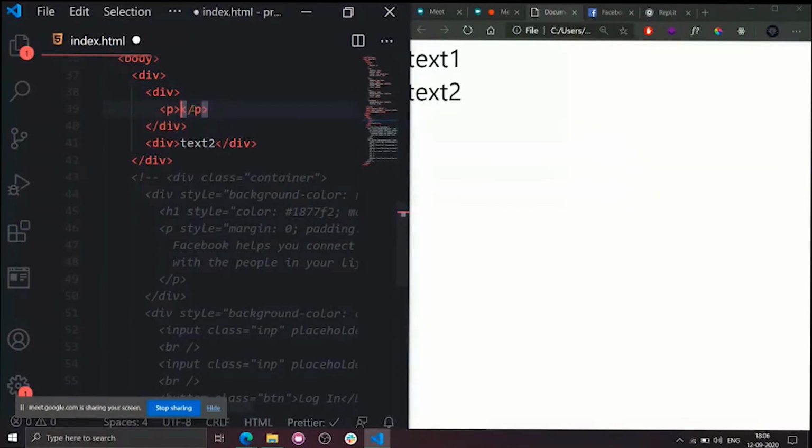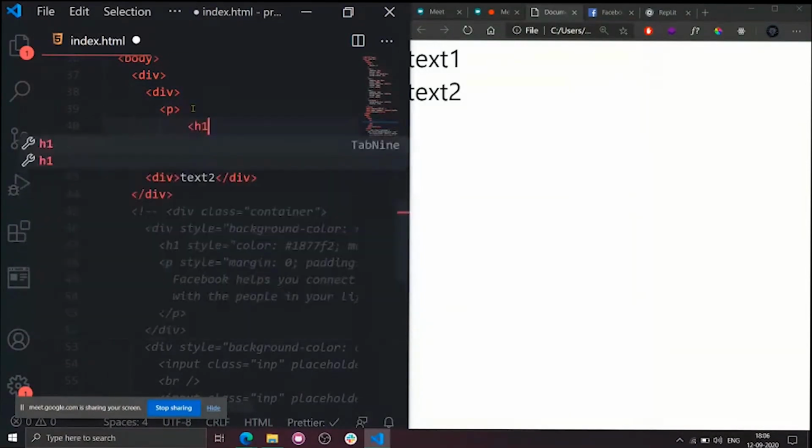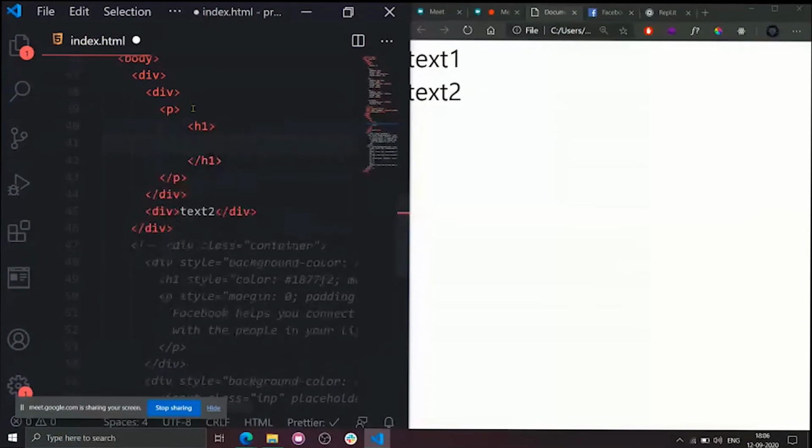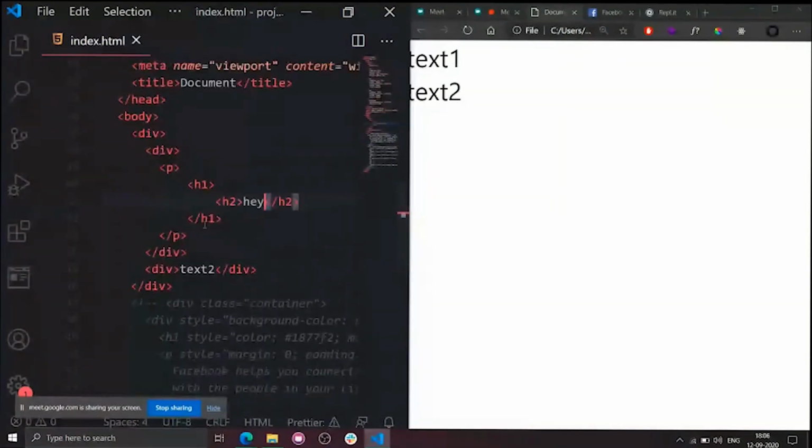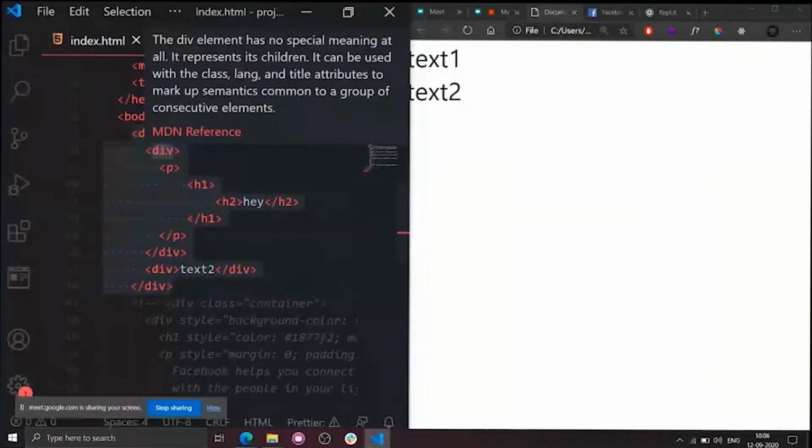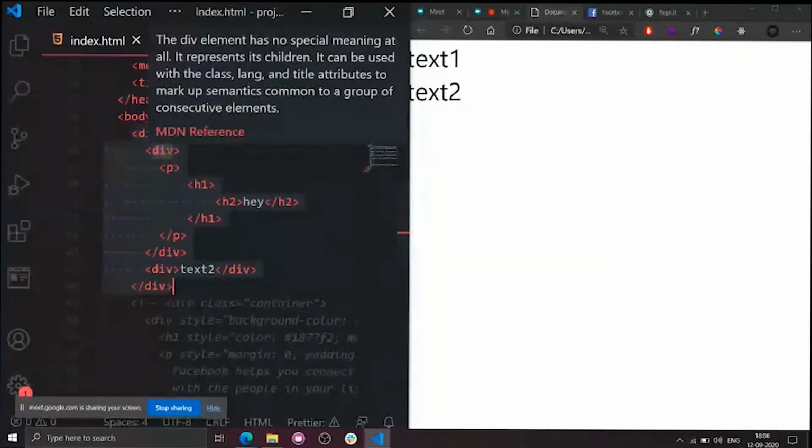So now what I will do is I will keep this like h1, h2. Okay. Now tell me. How many children does this div tag have? Outermost div. How many children?